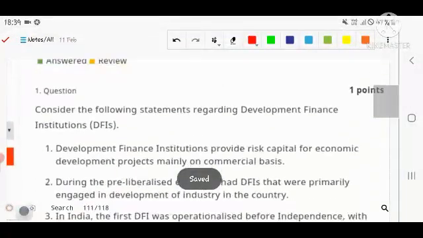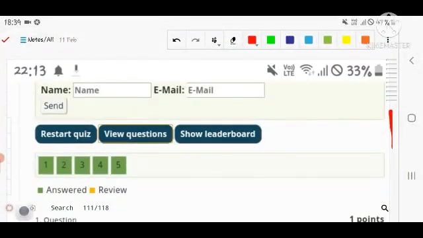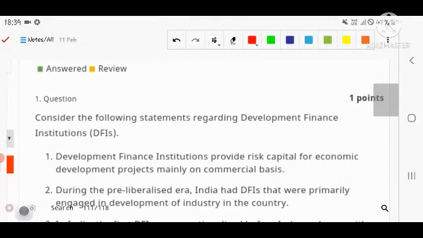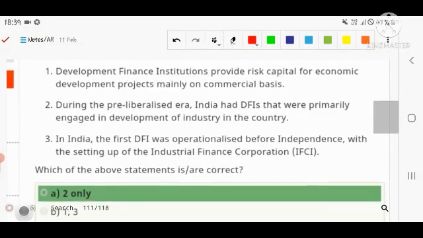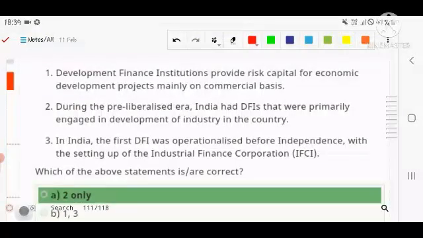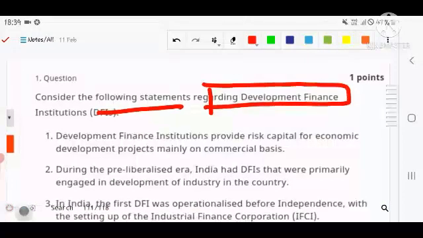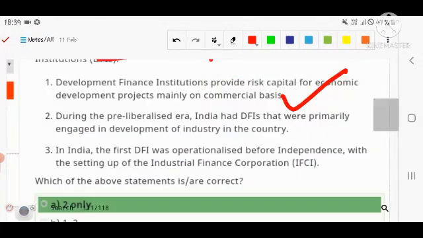Okay. Today we are discussing the Insight Daily Quiz. Let's see the first question, of 10th February itself. Consider the following statements regarding development finance institutions. The first statement says that a development finance institution provides risk capital for economic development projects mainly on a commercial basis.